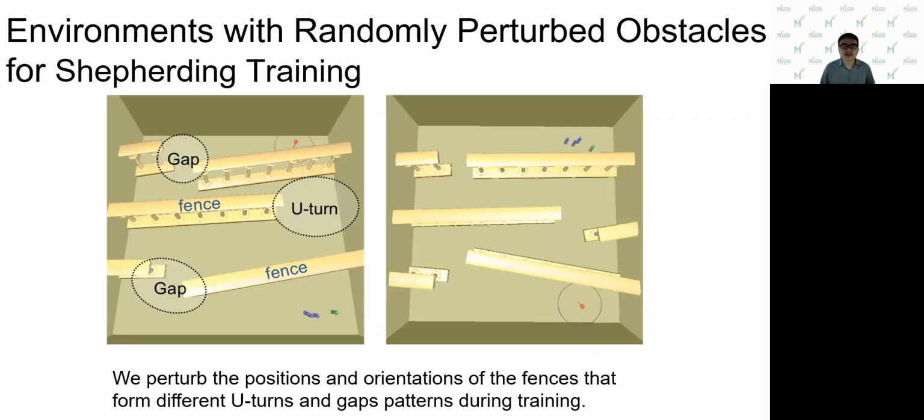Next, we train the controller in environments with randomly perturbed obstacles. The figure shows examples composed of fences which partition the space into long corridors with narrow gaps and shelters. To train the controller, we create three-layer obstacle environments, as shown in the figure on the left, and perturb the position and angle of each fence using Gaussian noise. For the gaps formed by two fences, the shorter fence may appear or disappear randomly, thus changing the difficulty of the hitting problem, as shown in the figure on the right.